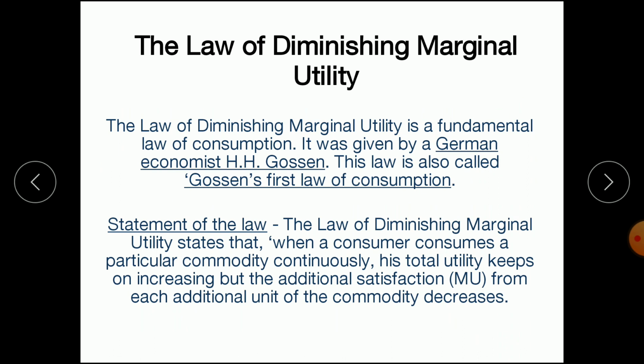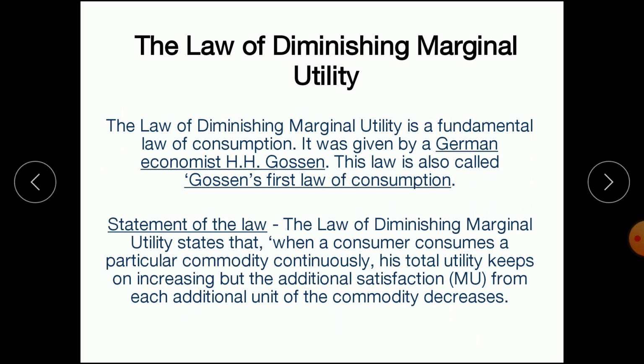Next, we'll discuss a very important law, the law of diminishing marginal utility. So what is a law? A law is the establishment of a general truth on the basis of a particular observation or experiment. Laws are universally valid and they explain the relationship between two or more phenomena on the basis of observation and experiment.